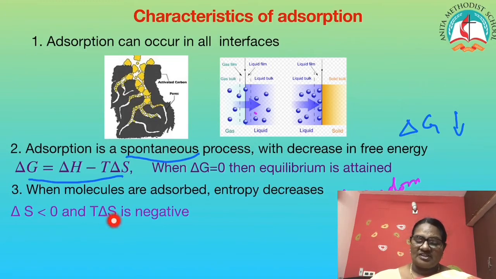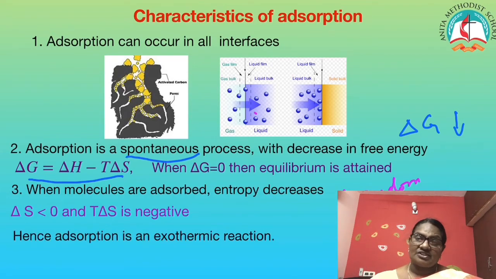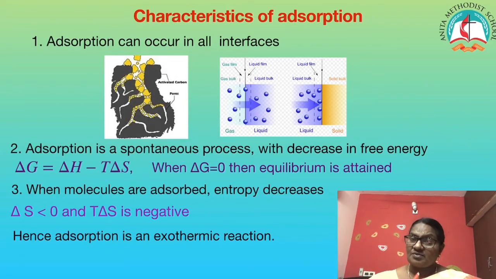When I substitute the value in the previous equation, delta S is negative and therefore delta H becomes a negative value. That means heat energy is released. That means that adsorption is an exothermic process. So what all happens during adsorption? Free energy decreases, entropy decreases, but heat is released, and therefore it is an exothermic reaction and a spontaneous process.